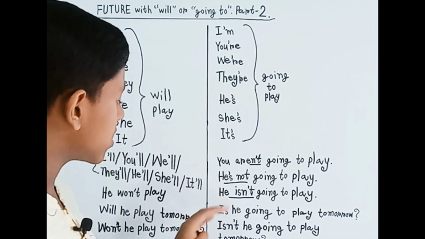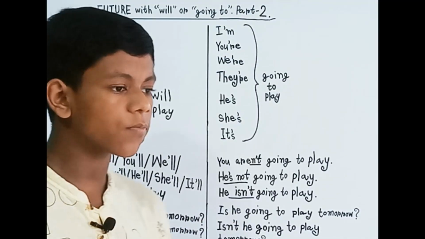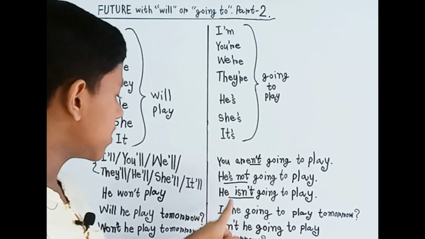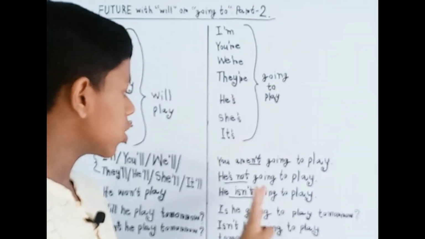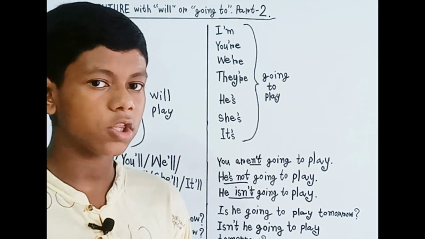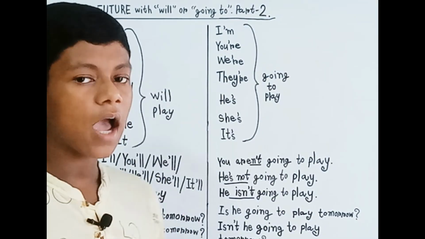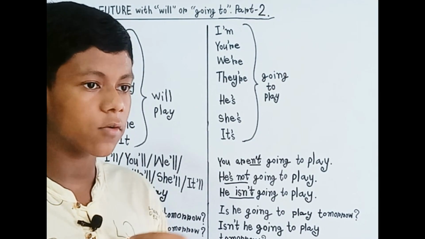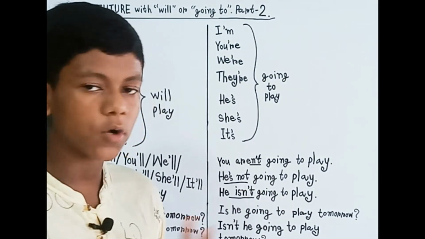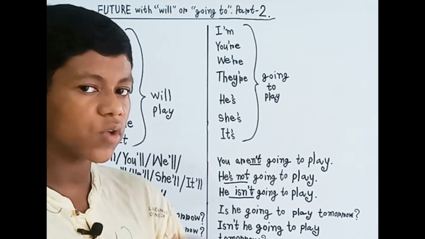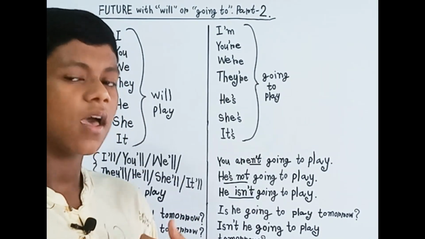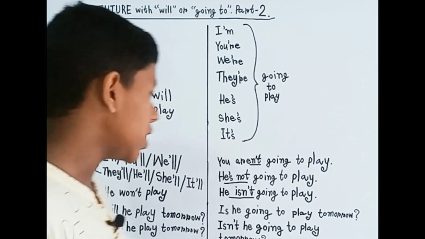Like other sentences, for example, I can start with "I". You have to put "am" before the word "I", then our sentence becomes, "Am I going to play tomorrow?" Are you going to play tomorrow? "Are" is always used with you, we, they. Are we going to play tomorrow? Are they going to play tomorrow? Is he going to play tomorrow? Is she going to play tomorrow? And you can just keep this going. Same with the person's name, you can put the "is" before the person's name, which is also a subject.